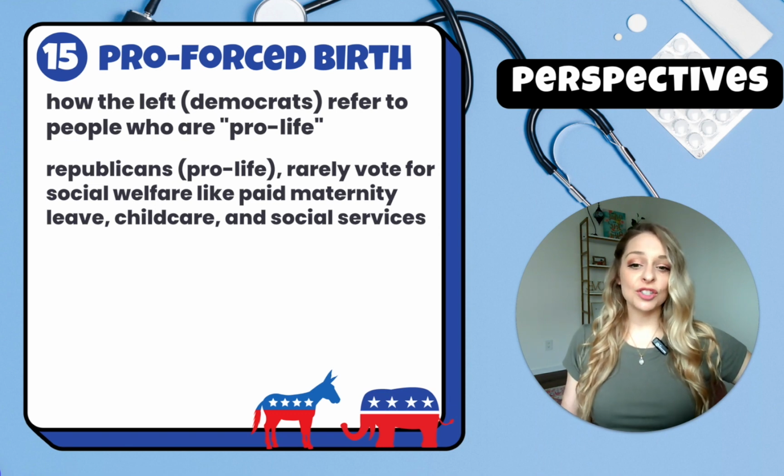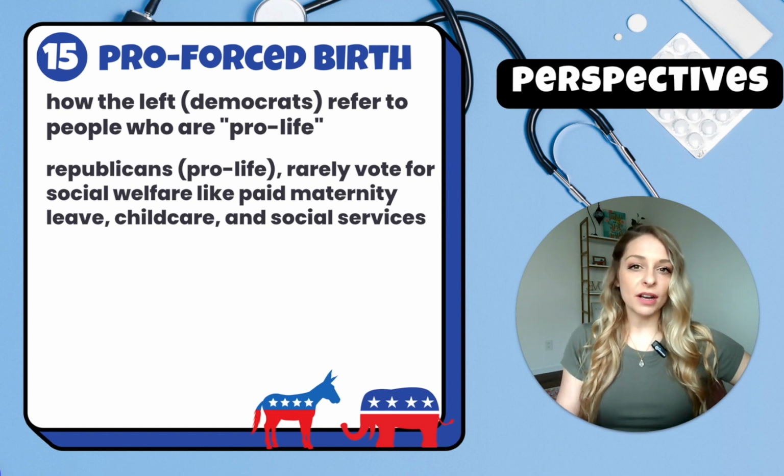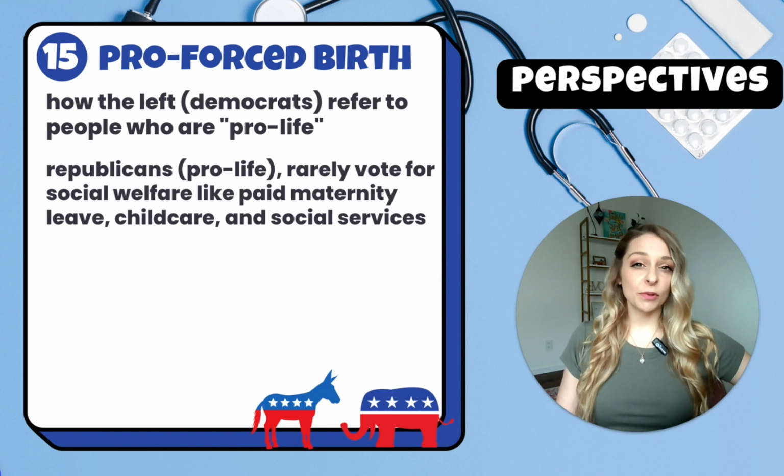So by using the term pro-forced birth, Democrats are highlighting that Republicans only care about forcing women to give birth, opposed to actually caring for the mother and child after the child is born. And again, I am just here explaining the common language used around this topic to you. I am not suggesting that one is right or wrong, but I think it is really interesting to analyze these word choices and understand the connotations and reasons behind why you might hear one versus the other.